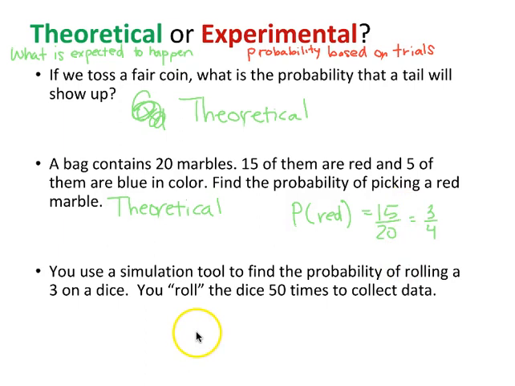All right, the last one. You use a simulation tool to find the probability of rolling a 3 on a dice. You roll the dice 50 times to collect data, and then we would be finding the probability of rolling a 3 on dice using that data that we collected. Is that theoretical or experimental? In this case, if you said experimental, you are correct. We are basing the probability off of the actual data that we collect. So it's experimental, based off of the data that we collect, or the trials.